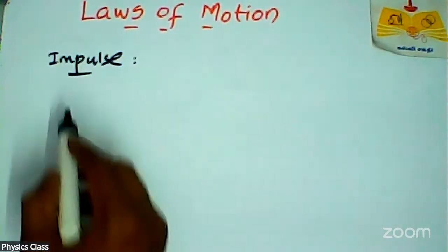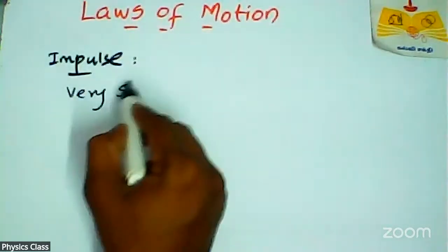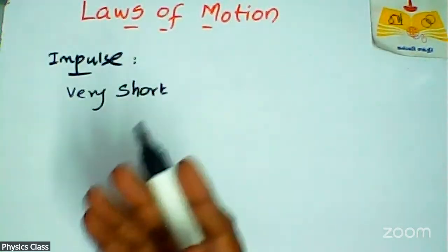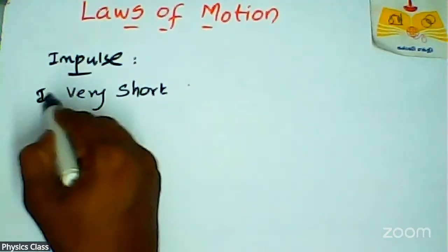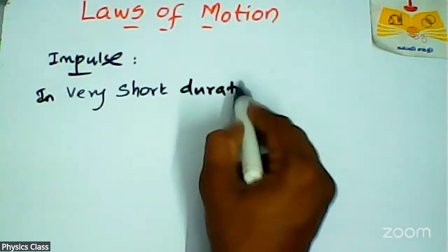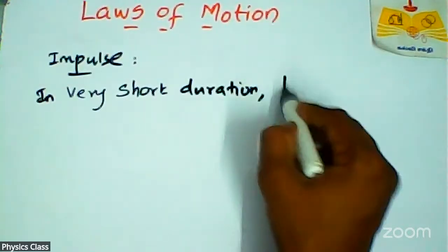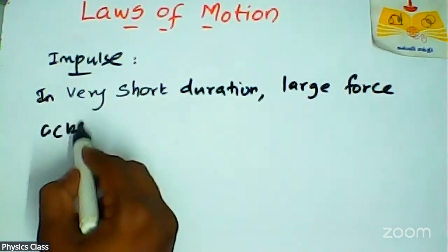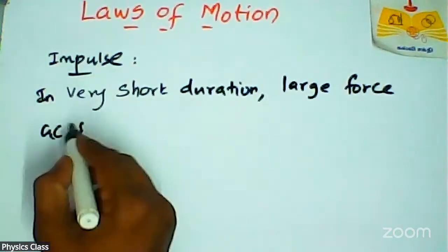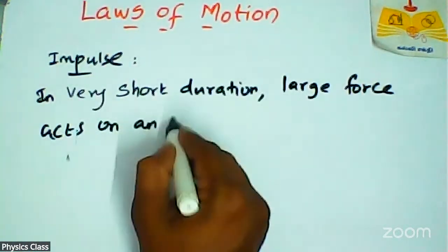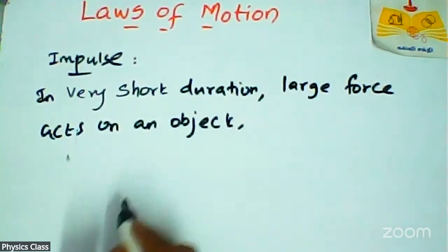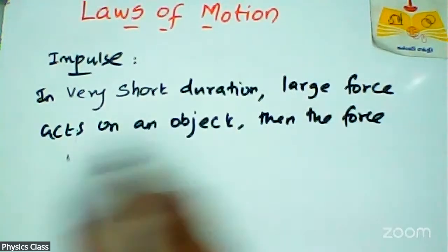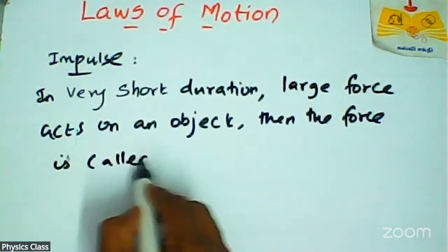In impulse, in a very short duration of time, suppose a large force acts on an object, then the force is called impulsive force or impulse.